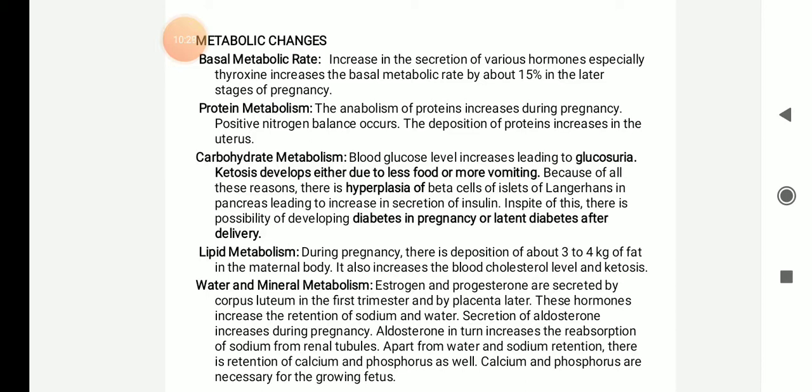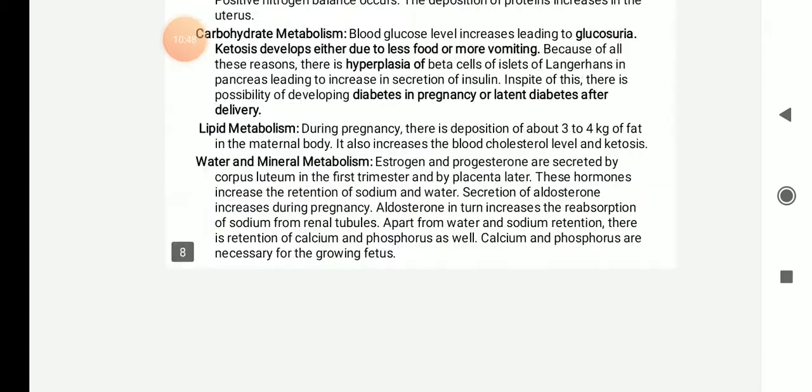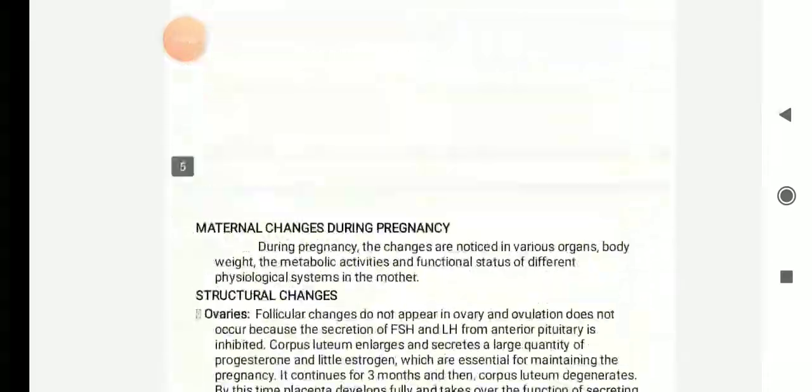Secretion of aldosterone increases during pregnancy. What is the function of aldosterone? It will in turn increase the reabsorption of sodium in renal tubules. Apart from water and sodium retention, there is a retention of calcium and phosphorus. Calcium and phosphorus are necessary for the growing fetus. Okay, so with this today's topic is over.